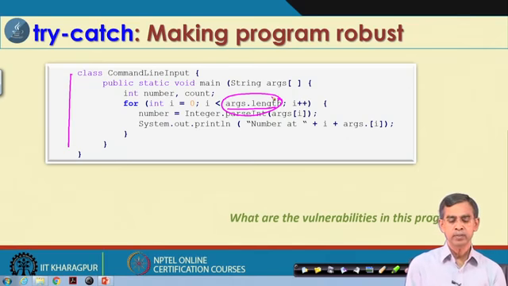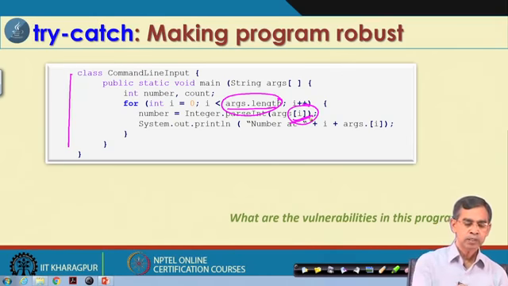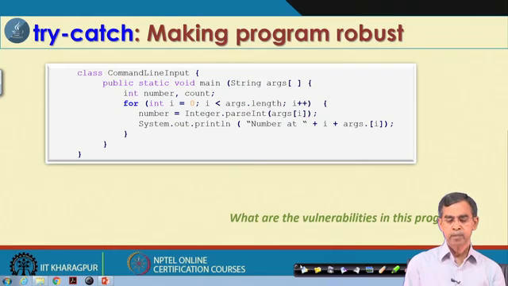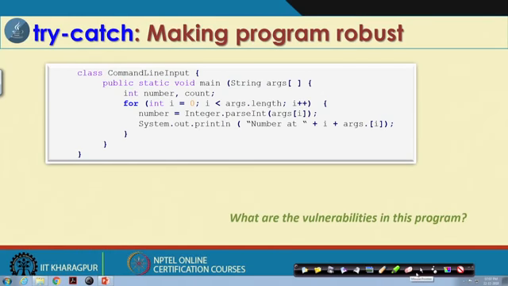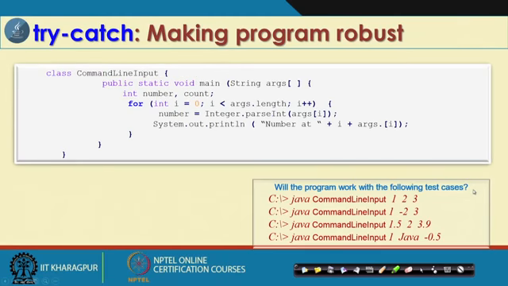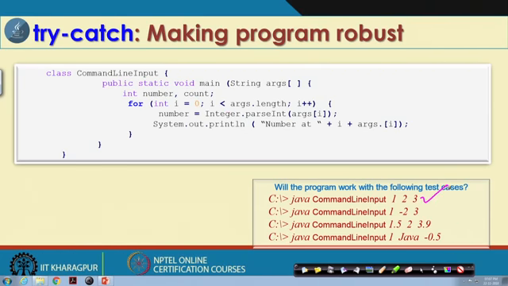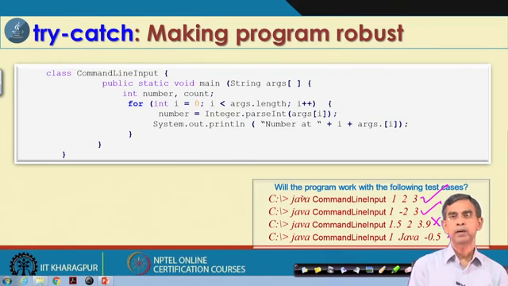Now, if this value is 0, or suppose it passes 2 values, but the argument of this array is much more, then there may be what is called an out of bound error there. So, if you run this program for many inputs, you may check that this program may run for some input, but not truly for all inputs. Here are some instances I have mentioned, that this program will work for this input, this input, but not this, but not this. Now, you can understand why this program will fail to run for this kind of input, but not this one.